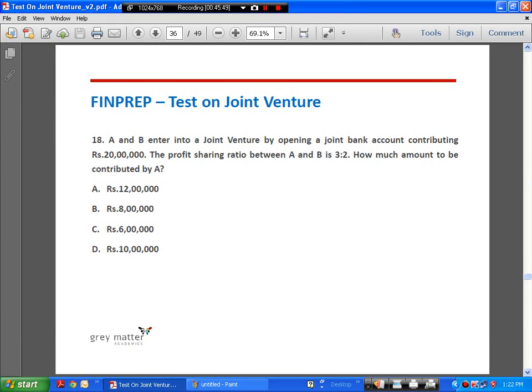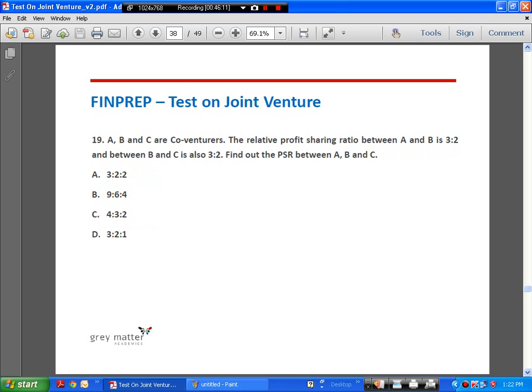A and B enter into a JV by opening a joint bank account, contributing rupees 20 lakhs. Profit sharing ratio between A and B is 3:2. How much is to be contributed by A? See, so 3:2. So we know that A has to contribute 3 by 5 of 20 lakhs, which is 12 lakhs.